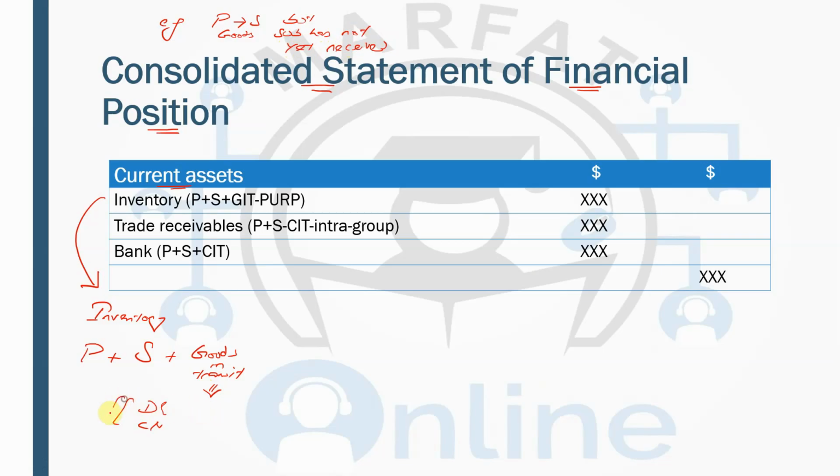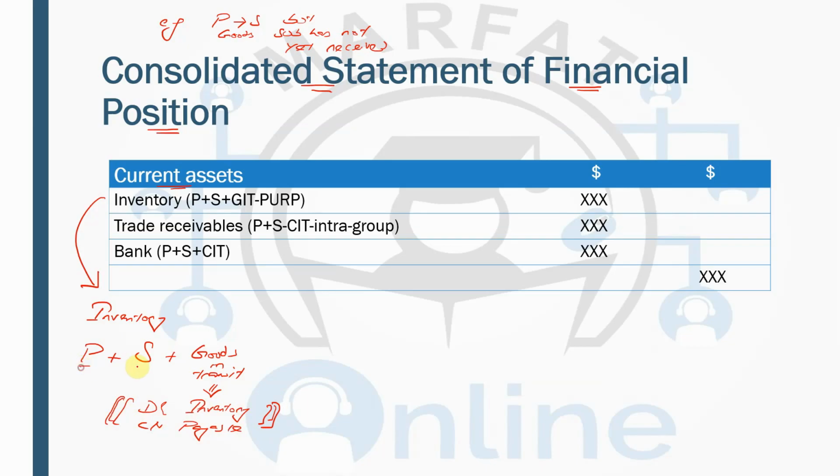If you assume that this inventory has been received, what is going to be the double entry? Debit inventory, and credit the corresponding payable, because they have not recorded the inventory as well as the corresponding payable. So we make them record this in inventory because it will be received at some point in the future, along with the corresponding payable. So this is the treatment of the goods in transit.